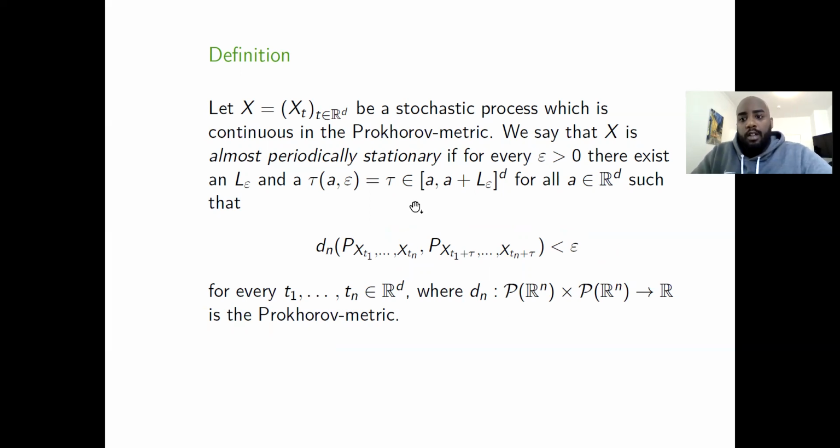All right, so now let's come to the almost periodically stationary processes. So we have a stochastic process X_t, which is continuous in the Prokhorov metric, and we say that X is almost periodically stationary, with the same definition as done by Bohr, if for every epsilon there exists an L_epsilon such that in any interval of length L_epsilon, we find such a tau, such that the Prokhorov metric of the joint distribution of (X_t1, ..., X_tn) and the joint distribution of (X_t1+tau, ..., X_tn+tau), so shifted by tau, is smaller than epsilon. So this is the definition we will use for almost periodically stationary processes.